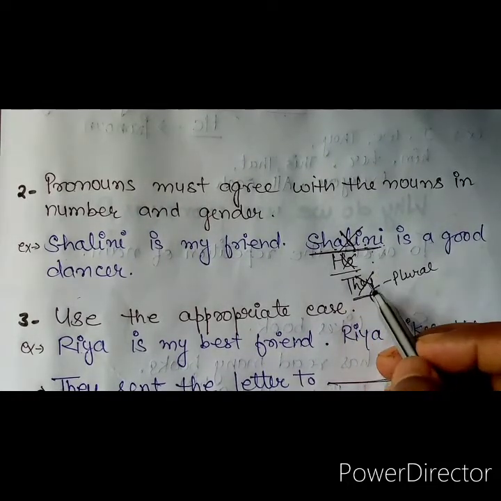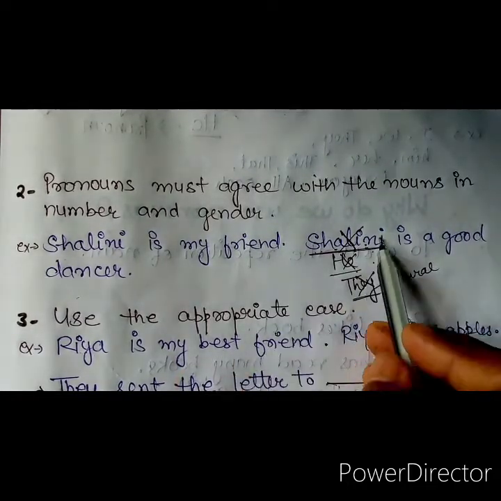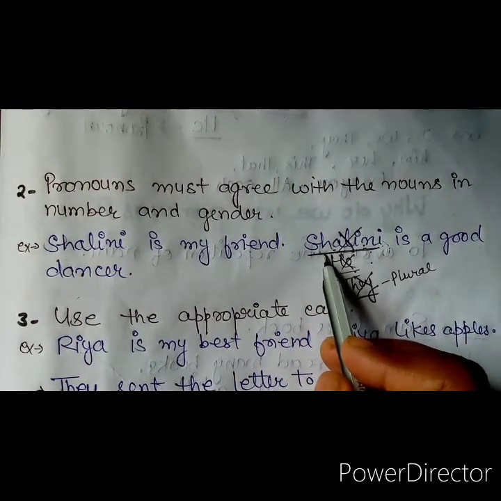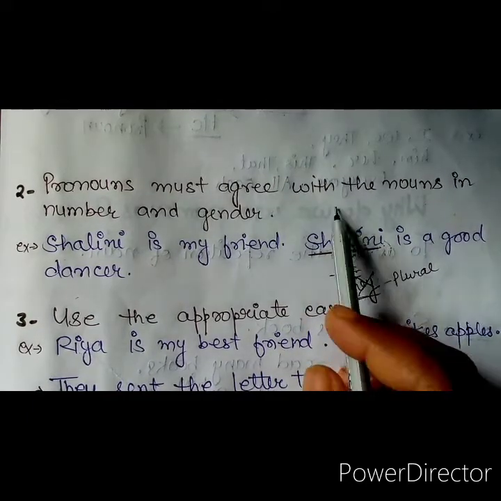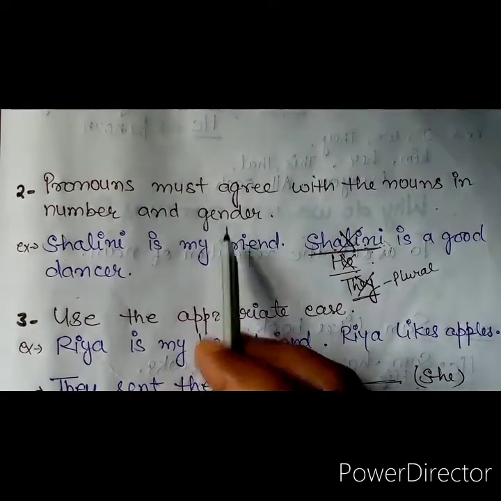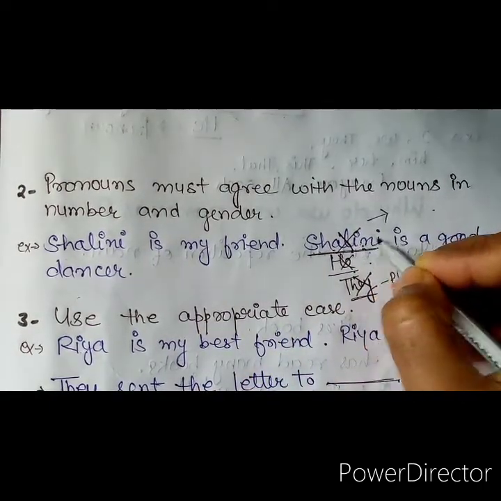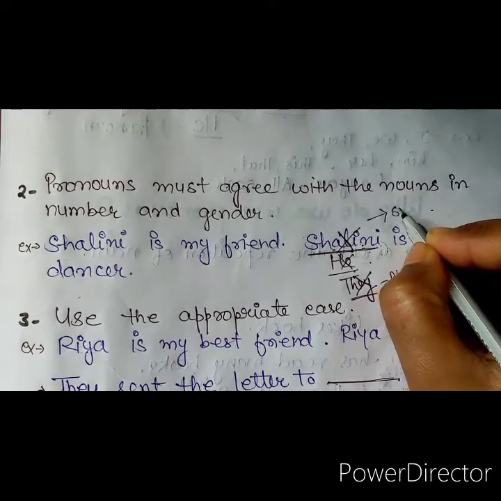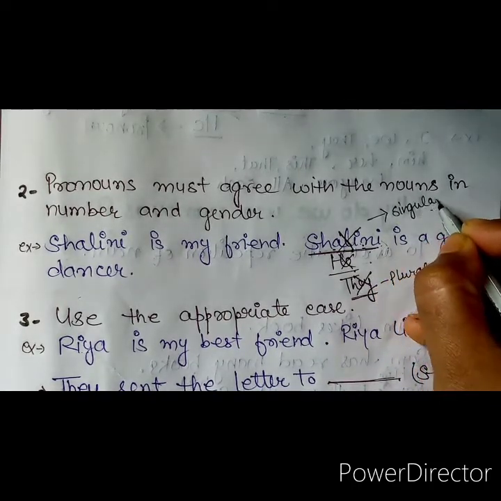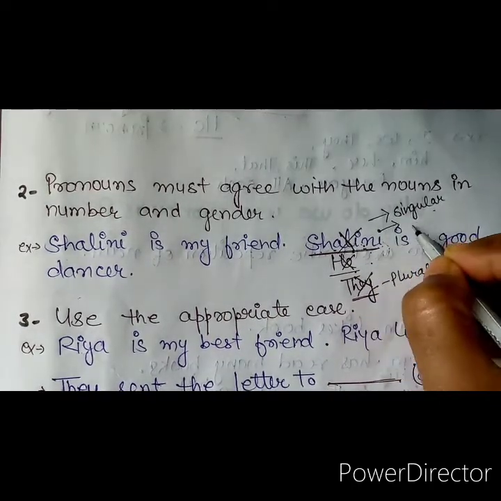So the pronoun which should be used here must agree with the noun in number and gender. The number of this noun Shalini is singular and the gender of this noun is feminine.